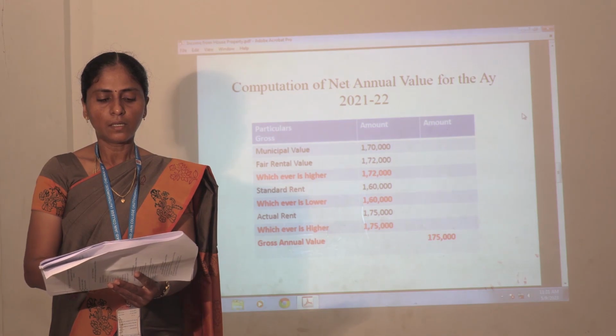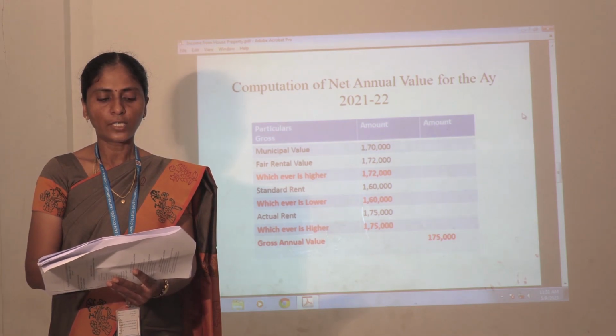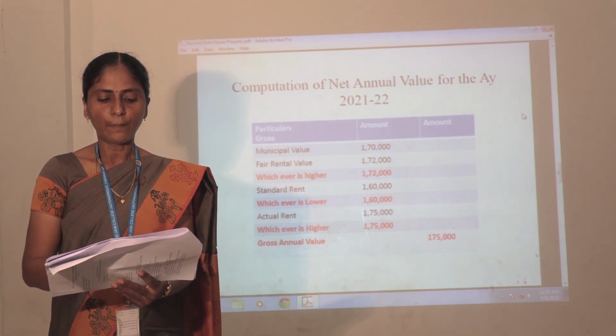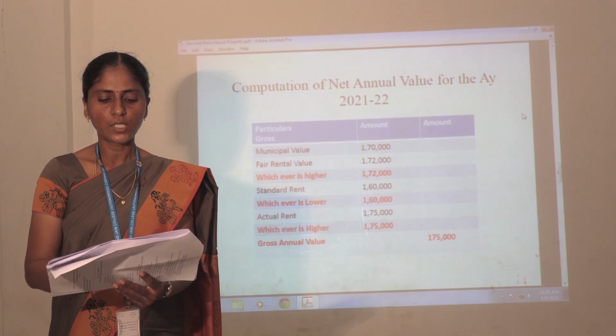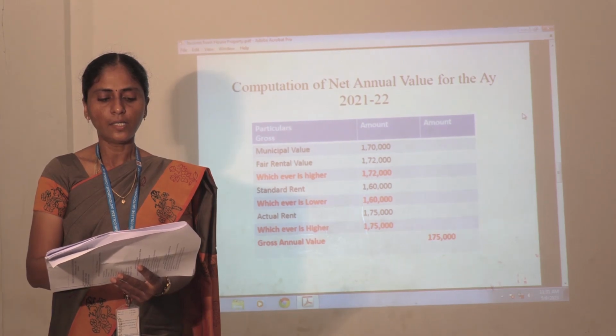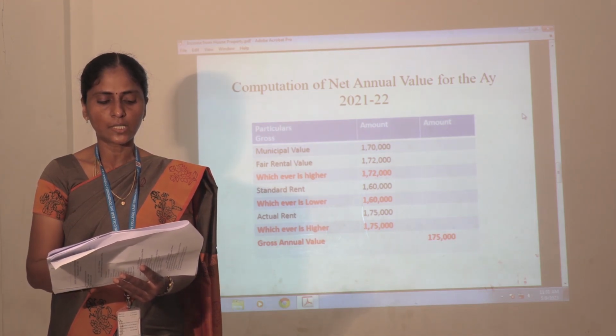That value you compare with the standard rent. Here the standard rent is 1,60,000. You choose whichever is lower, that is 1,60,000.